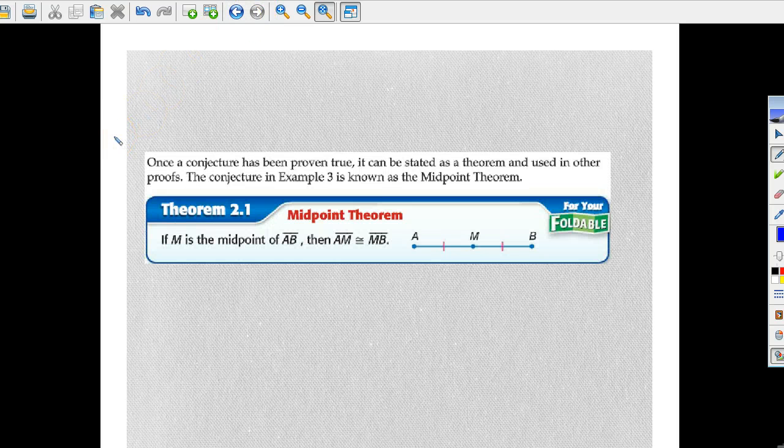Alright, last slide. Once a conjecture has been proven true, it can be stated as a theorem and used in other proofs. The conjecture in example 3 is also known as the midpoint theorem. So now we can use this theorem. According to the midpoint theorem, M is the midpoint of AB. That means AM is congruent to MB.